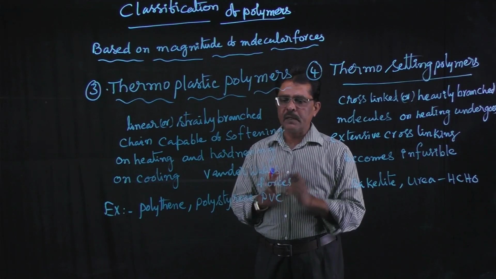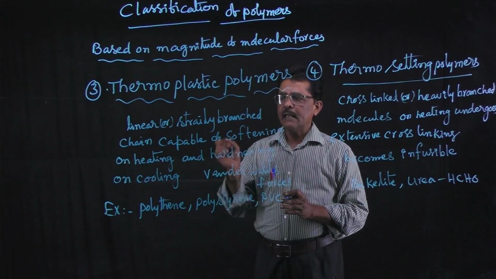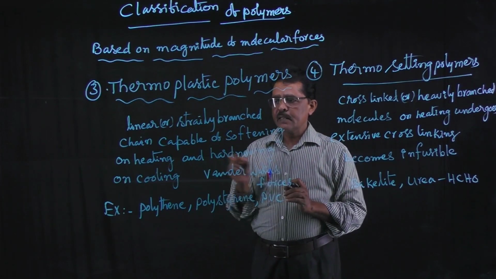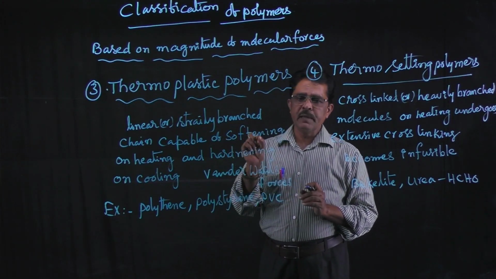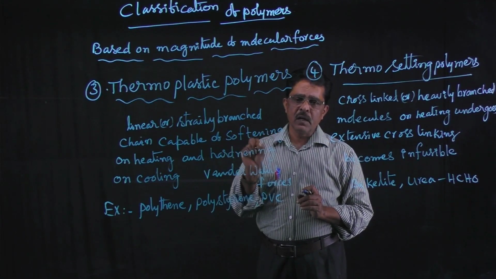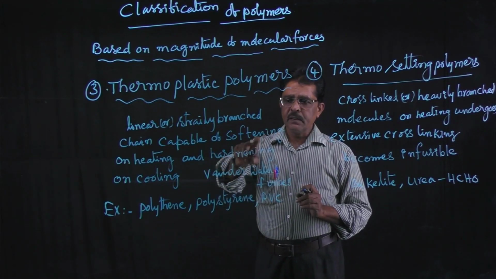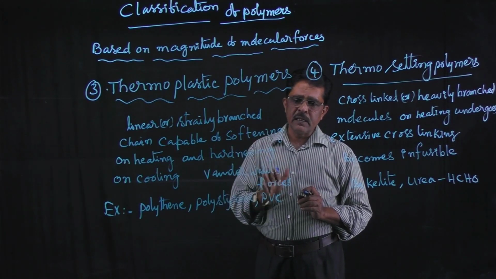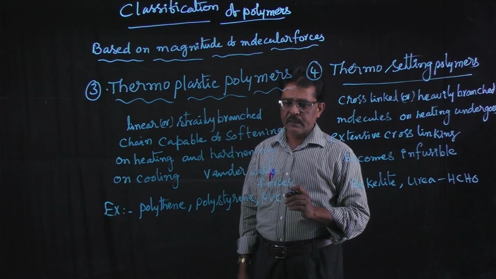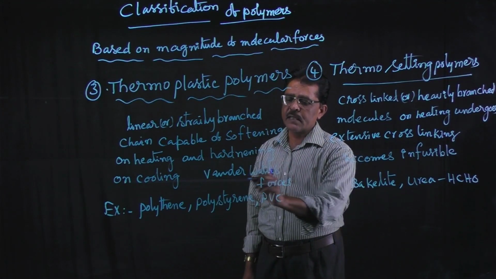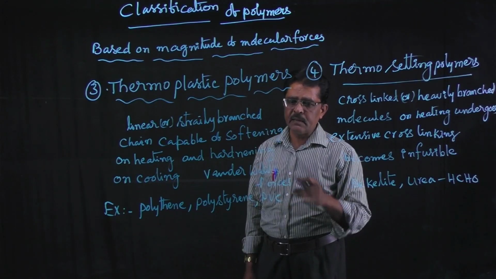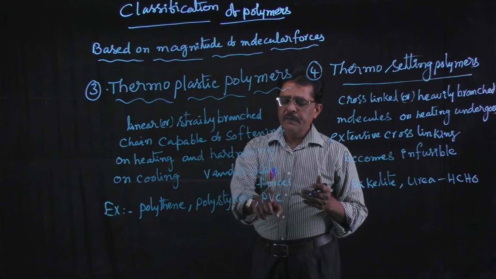Thermoplastic polymers are the polymers which are linear or branched chains, capable of softening on heating and hardening on cooling. The layers are held together by what forces? Weak van der Waals forces. The examples are polythene, polyvinyl chloride and polystyrene.